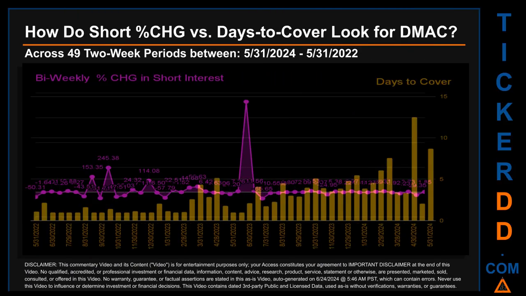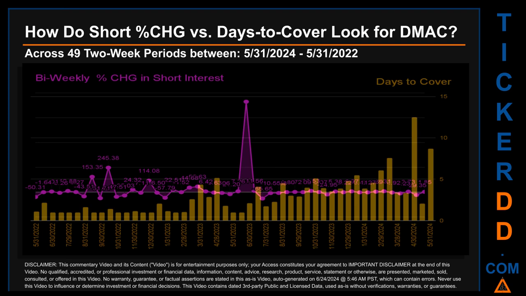Zooming out, I looked across 49 2-week snapshots, from latest found, May 31, 2024 to oldest found, May 31, 2022. In the graph, I overlaid bi-weekly percentage change in short interests against days to cover. Across these 49 2-week snapshots, the average percentage change of short interest was about 23.01%.